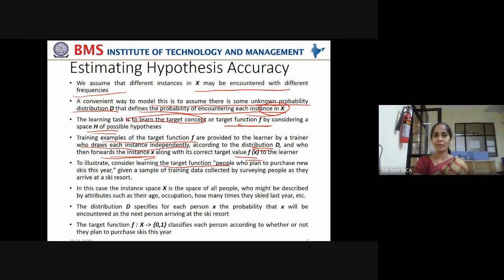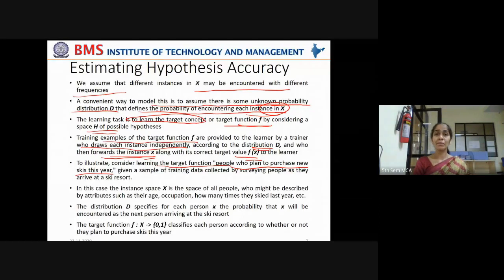Now what is the target function to be learned? For example, people who plan to purchase new skis this year. An organization wants to know the people who plan to purchase new skis this year. What is the use of that?